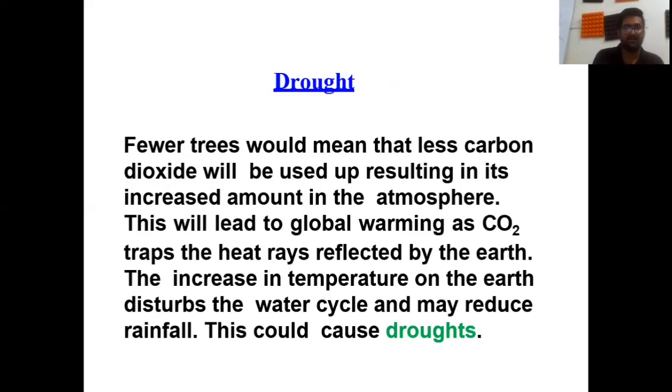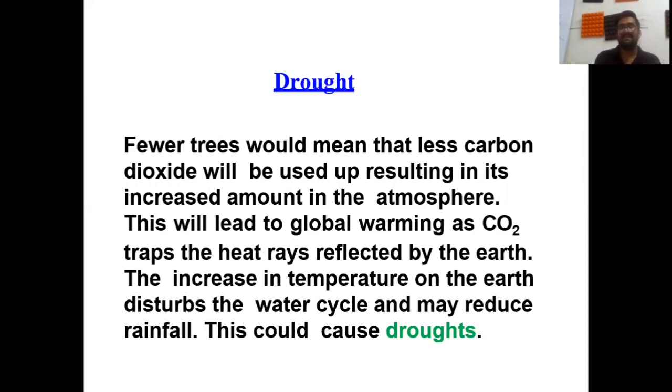So, here the first consequence is drought. Fewer trees would mean that less carbon dioxide will be used up, resulting in an increase in the amount in the atmosphere. Now, students, CO2 is a greenhouse gas. What do you mean by greenhouse gas? Yes, students, three gases, methane, nitrogen dioxide, and carbon dioxide, are called greenhouse gases.